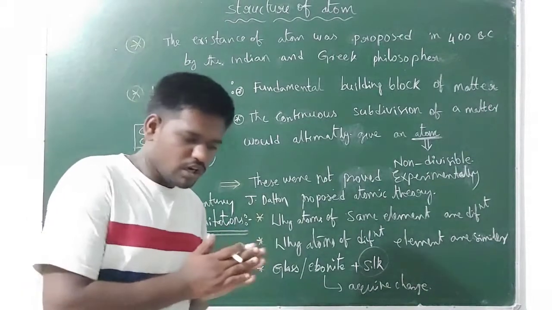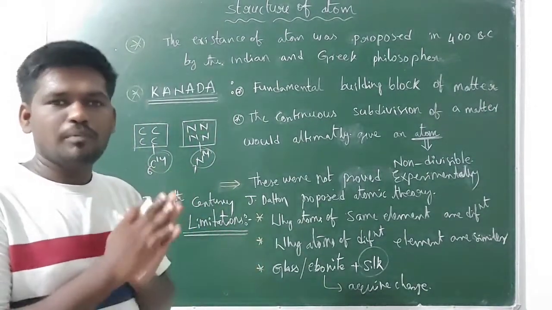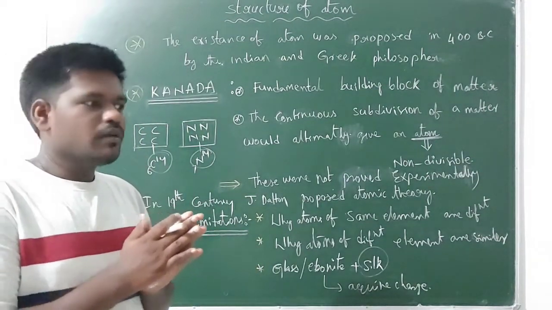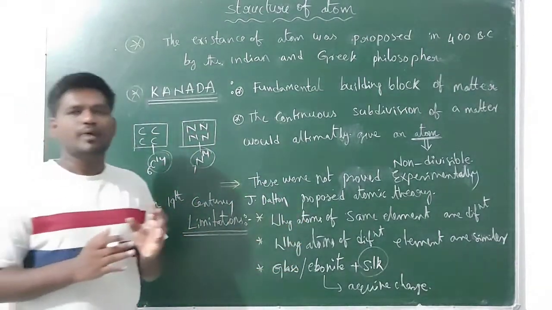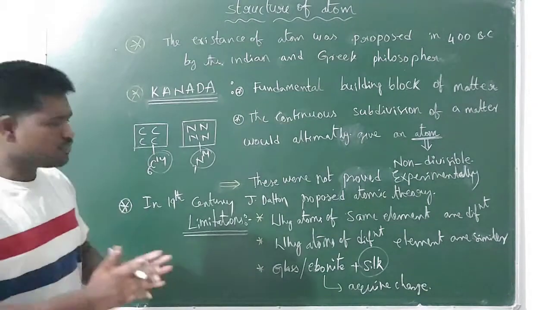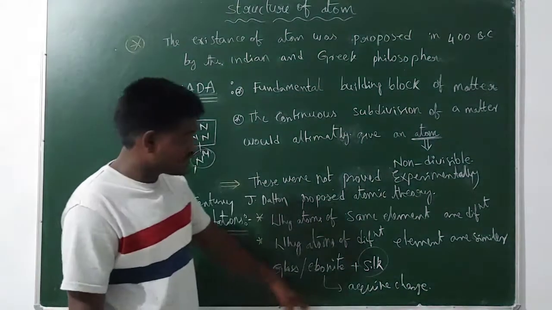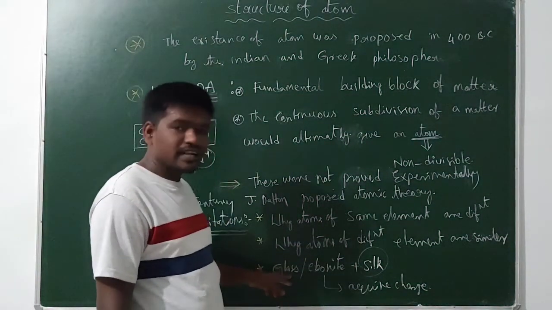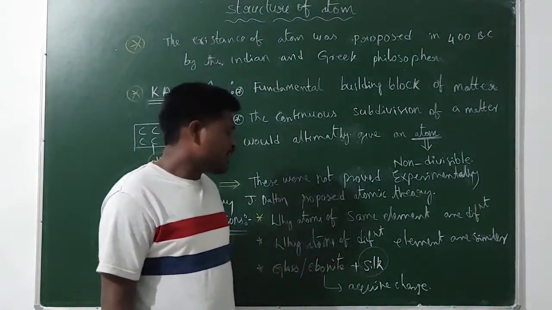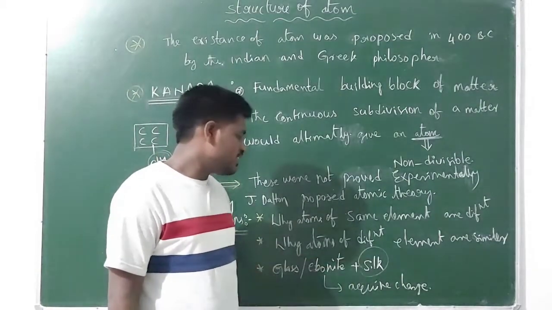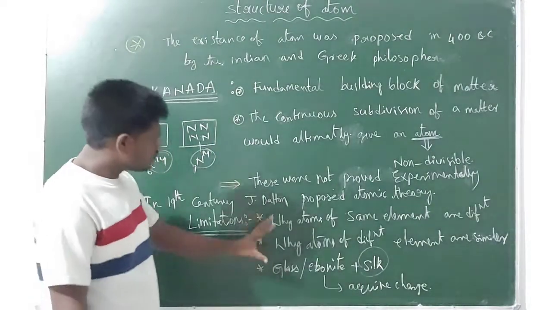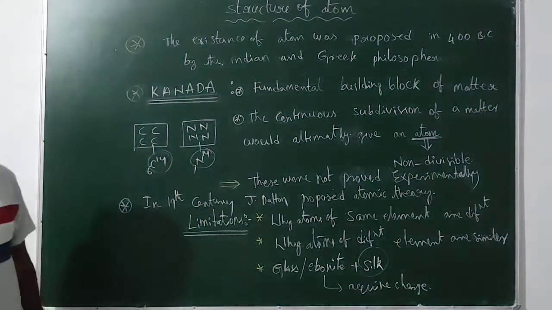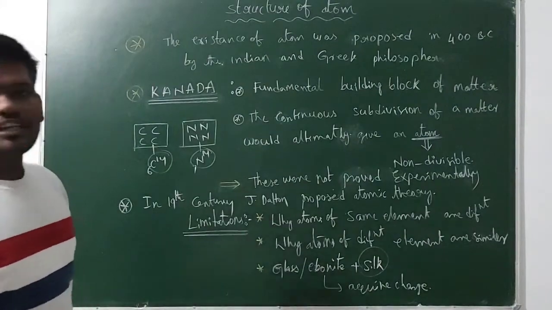Actually, according to Dalton's theory, atom is a neutral particle, and matter is made up of atoms, so matter is also neutral in nature. But when matters like glass and ebonite are rubbed with silk, they acquire charge. So these are some limitations of Dalton's atomic theory.